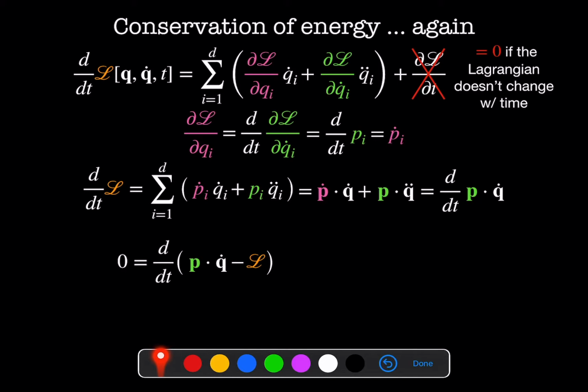That tells us that we can rearrange this whole thing here. We know that this term is equal to 0, so 0 is going to be equal to this term minus this term. So we can pull out the d/dt, and we end up with p dot q dot minus the Lagrangian. And that tells us that everything inside here is equal to a constant.